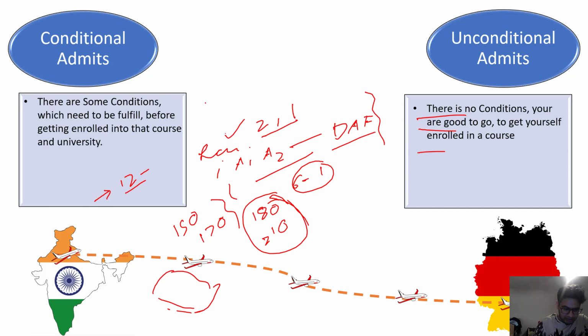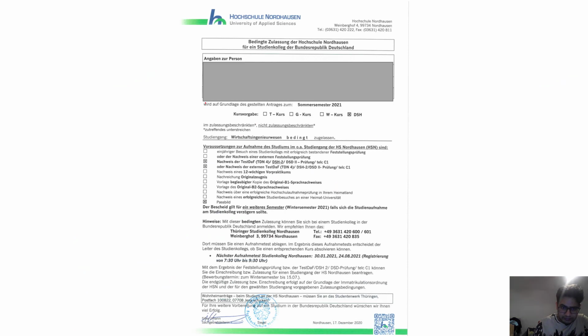Let me show you some examples of conditional and unconditional admits which I received personally. This one I received from Hochschule Nordhausen for the course Wirtschaftsingenieurwesen, meaning industrial engineering. Here, what is the condition? I have to show them the result of TestDaF, or telc C1. I have to show them this proficiency. I applied to them with A1 level knowledge and they gave me the conditional admit with a time frame of 2 semesters.